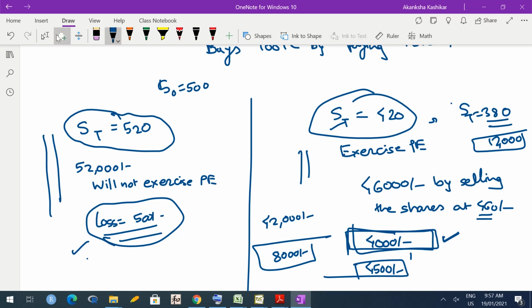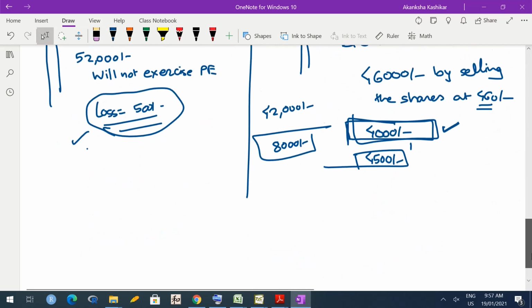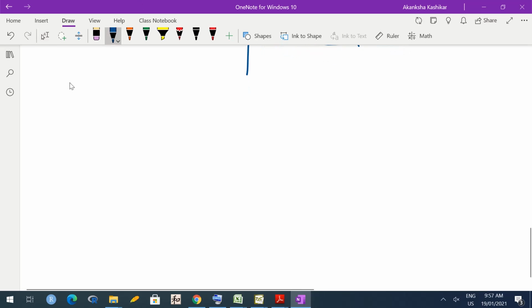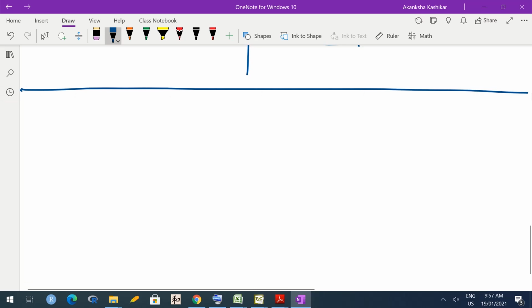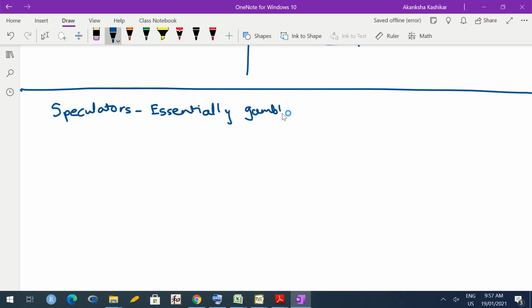Okay. Now, let us move to the other type of trader. Who is the other type of trader? There are people known as speculators. Speculators are exactly opposite of hedgers. Speculators are essentially gambling on the market movements. So, they are not really worried about protecting their asset. Their strategy is high risk, high gain. They are willing to take higher risk if there is a chance of higher gain. That is what speculators do.